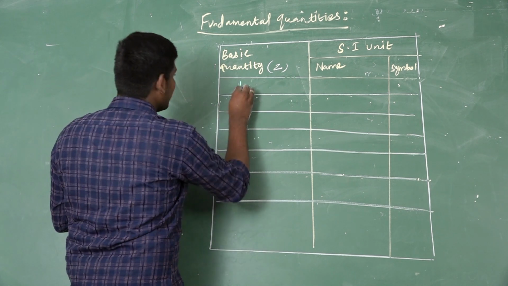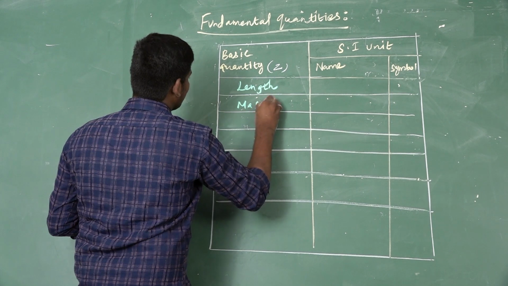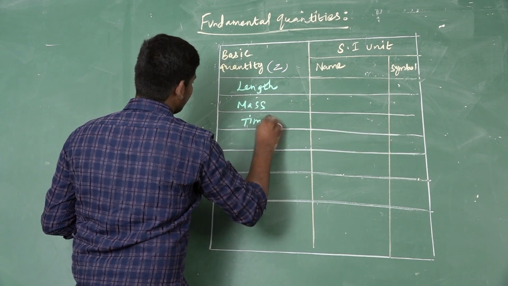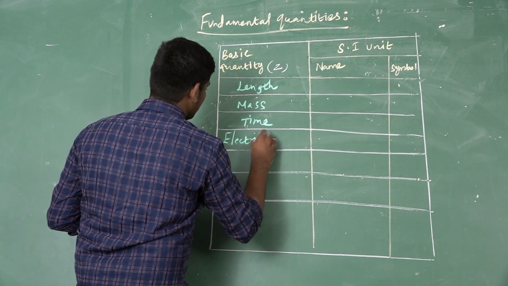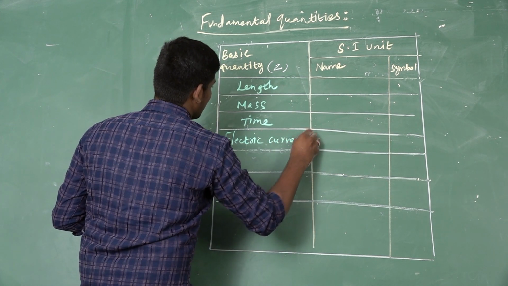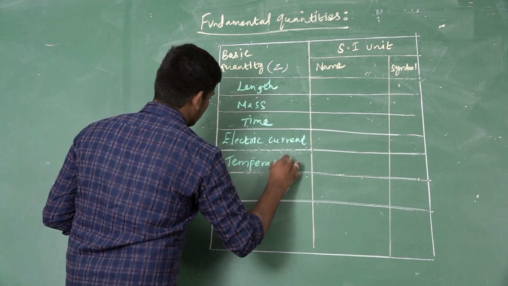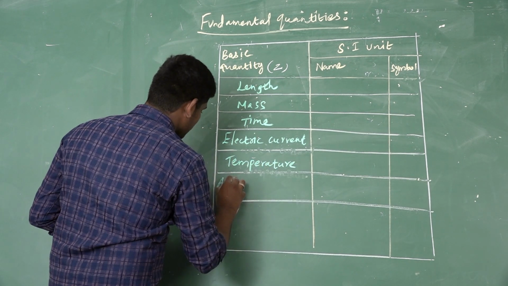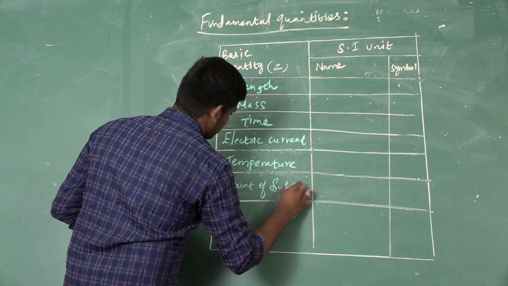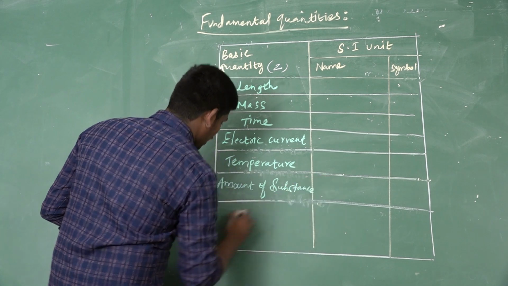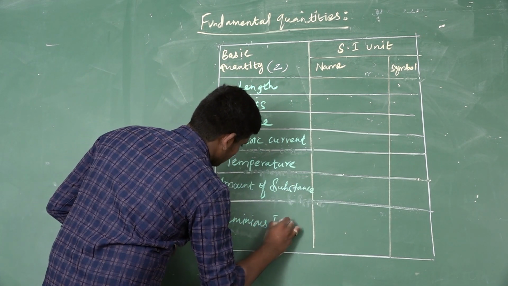First we will write here: length, mass, time, electric current, temperature, amount of substance, luminous intensity.